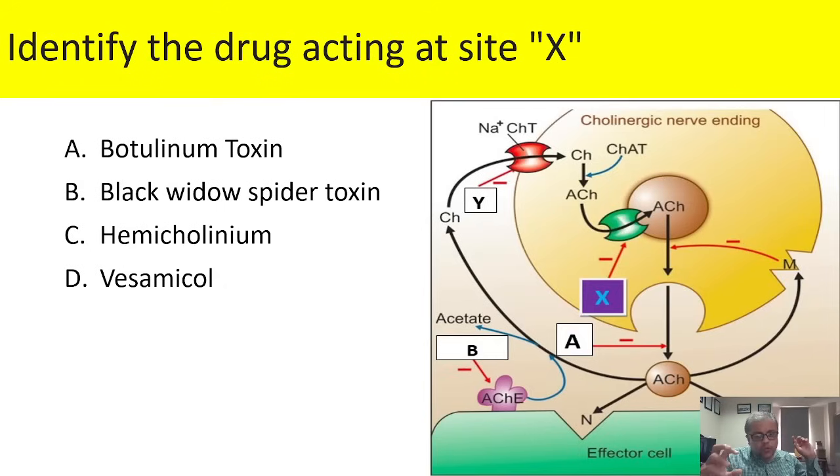Now here you have to focus on the drug X. What the drug X is doing, it inhibits the uptake of acetylcholine in the presynaptic vesicle. So you have to find the agent which inhibits the uptake of acetylcholine in presynaptic vesicle, and that is vesamicol.